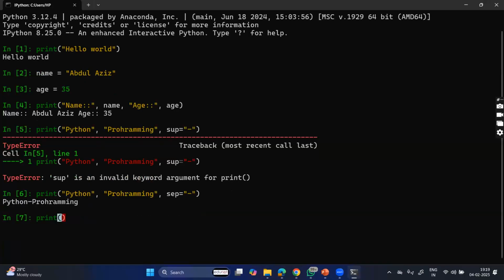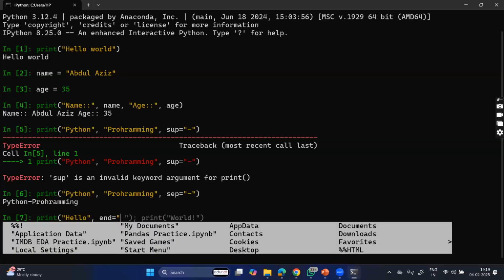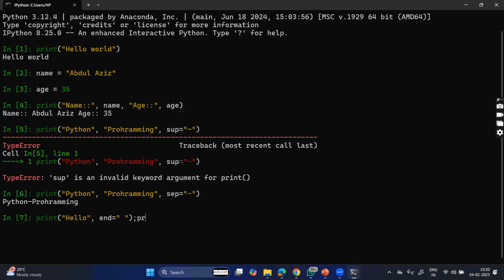Print hello, and with the end parameter suppose I want to end it with a space. Then I give print of world, so that you will get the same hello world in the same line with the space, something like this.